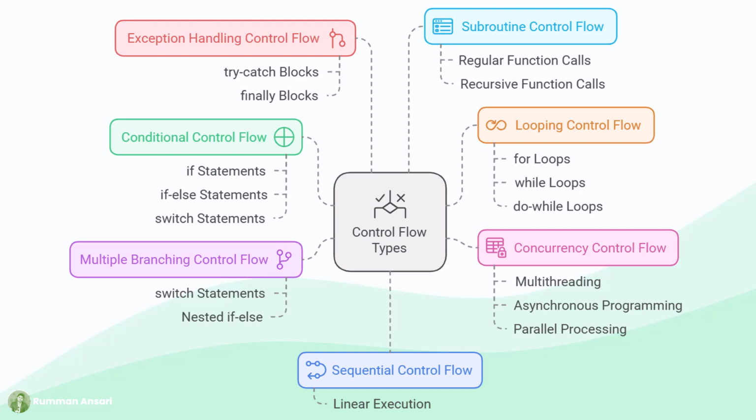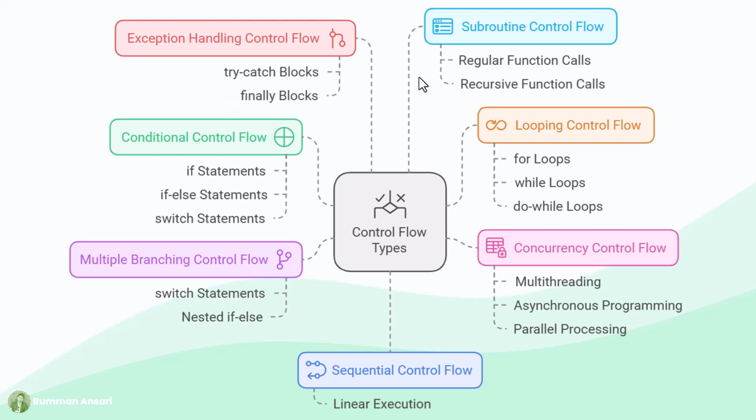For example, there is concurrency control flow, where we use multi-threading, asynchronous programming, or parallel processing. Also, when we are working with loops, that is a different type of flow control, using the for loop, while loop, and do while loop. When you are using functions, we can call different functions, and at that time the flow of control can change.